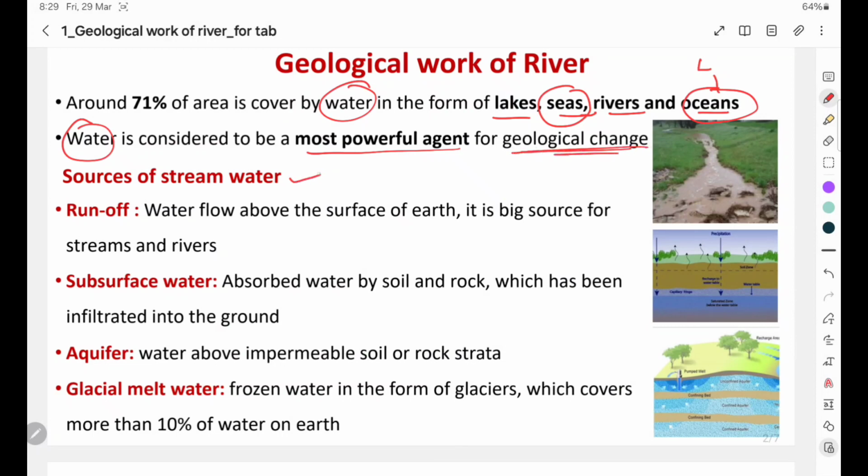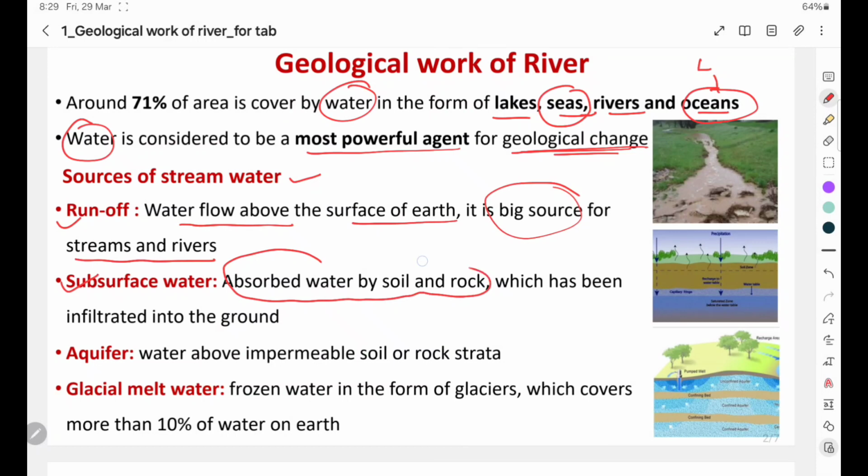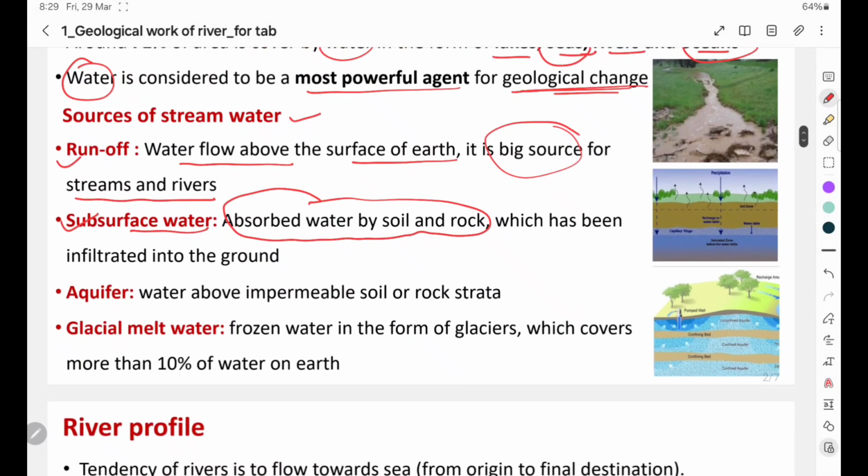Now, the sources of stream waters. First is runoff. Runoff is the flowing water above the earth's surface, and it is considered the biggest, main primary source of streams and rivers. Second is subsurface water, the water which is absorbed by the soils and rock, and the permeable water below the ground level is called subsurface water. Then aquifer, which is the water present above the impermeable layer of soil and rock.